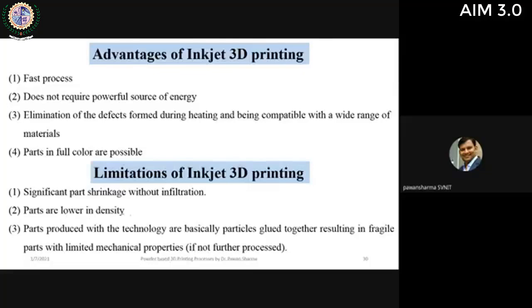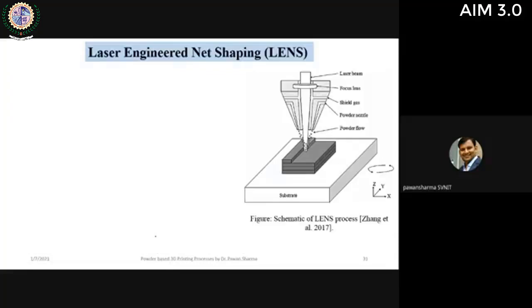The density is lower because the gaps will remain. Okay, you have seen in the same image also, even if you have completely burned out the binder and sintered it, just like in solid state sintering, which we discussed in SLS, there will be some porosity. So the mechanical strength of these parts is lower, and people are working on it. The binder and jet combination is also specific to the material, and it is also very important. So this is about the inkjet 3D printing technique.